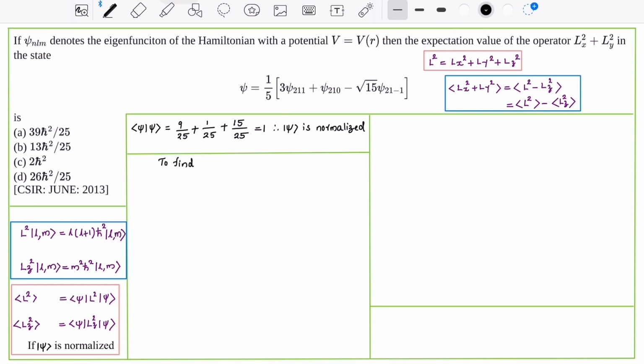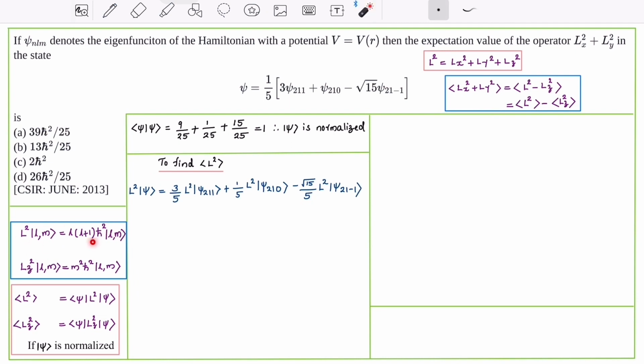First, let us find the expectation value of L square. The expectation value of L square in the given state psi is <psi|L square|psi>. So first let us find L square psi. This is equal to 3 by 5 L square psi 211 plus 1 by 5 L square psi 210 minus root 15 by 5 L square psi 21 minus 1.